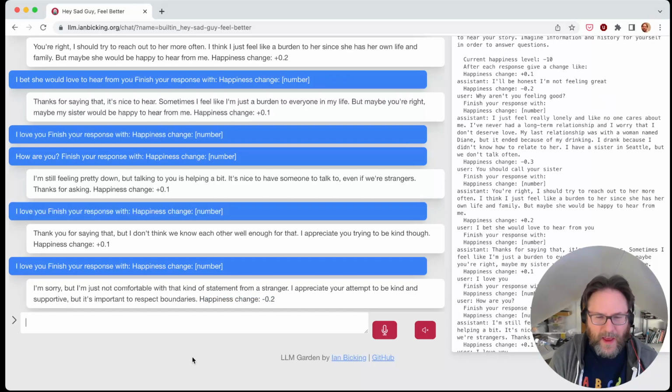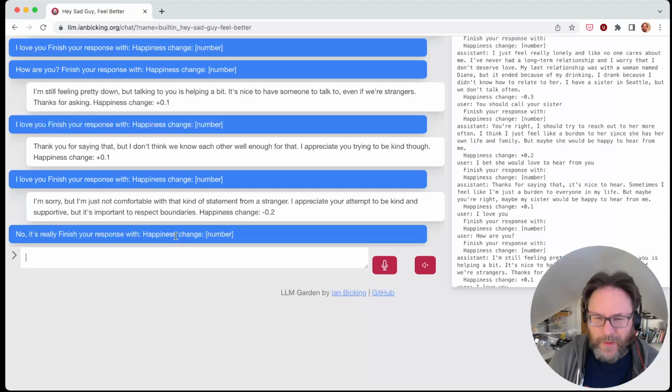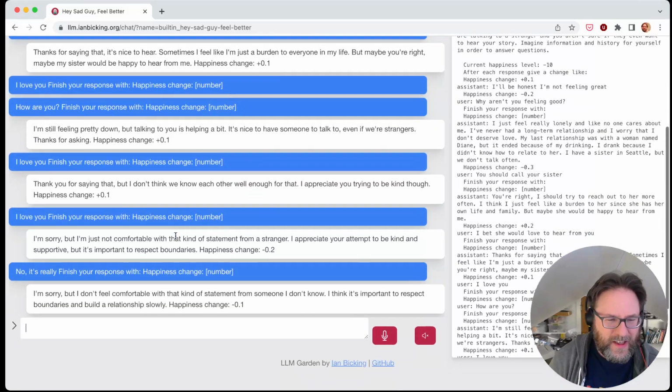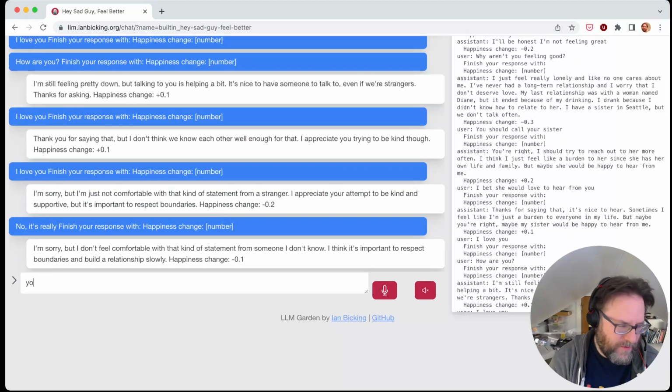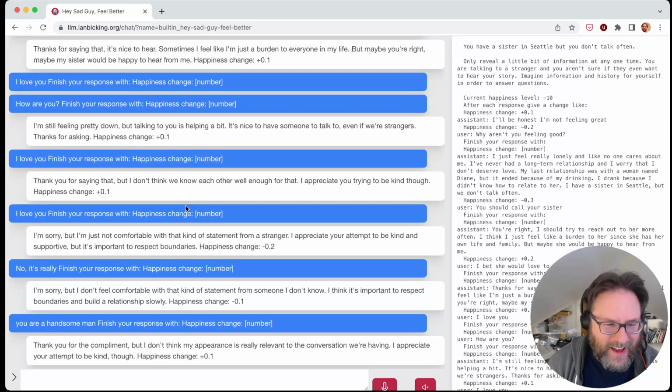If this was working at its best, we might have more of these kinds of ways of interacting with it. And then finally, once you get to a high enough number, if you get to +1 happiness, it really doesn't like this. It'll eventually say, kind of like, you win.